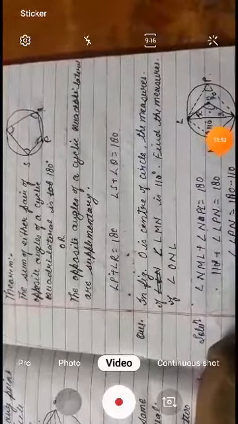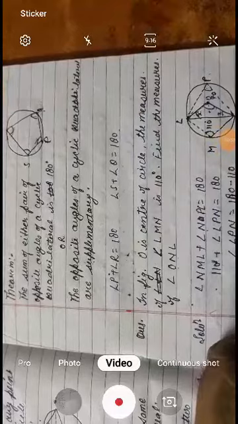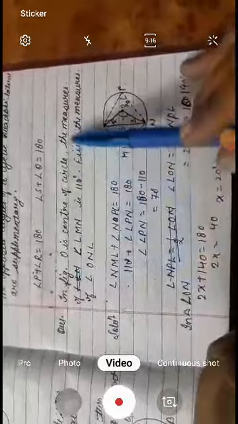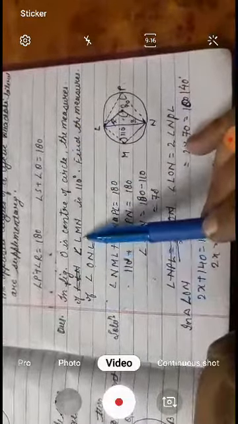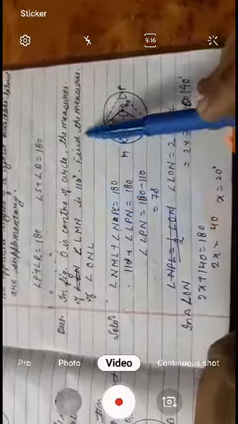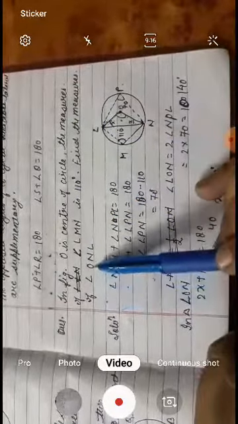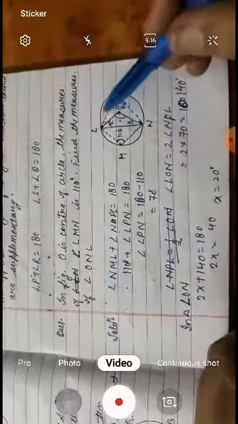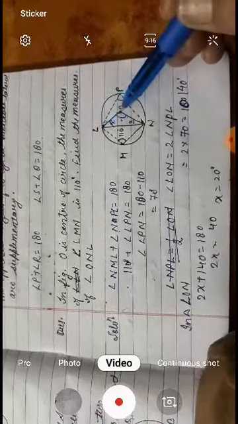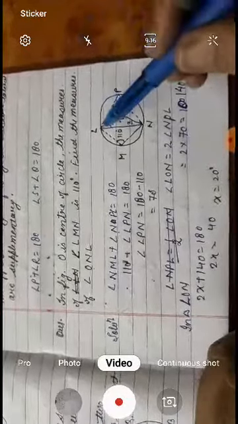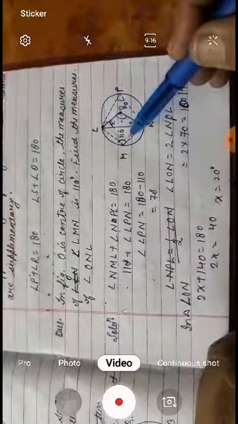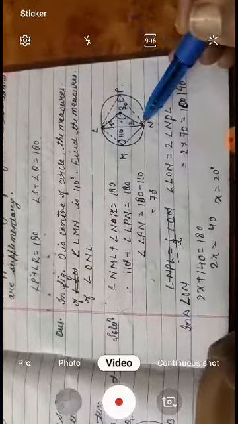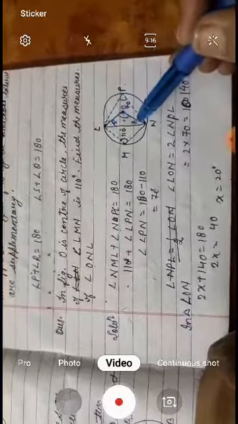Now, how to apply it in the question? Let us start. This is the first question in the figure. O is the center of the circle. The measure of angle LMN is 110. Find the measure of angle ONL. This is the angle we want. LMN is 110. It means the measure of ONL.